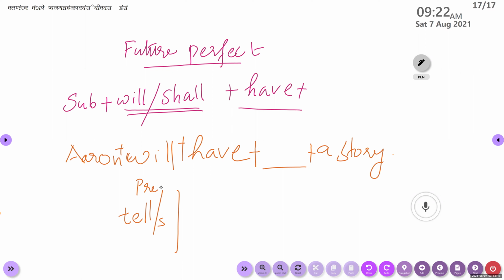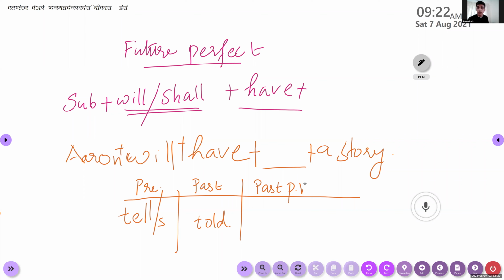Okay. Second form. That is the past form. Wait a minute. So what is the past form of the verb tell? Told. Can I use told here? Yes, ma'am. I can use it, but it is not the past form. Then what is it? It is said to be the past participle form of the verb. Okay, here the past participle form of the verb is told itself. So as you said, ma'am, told is the right usage here.